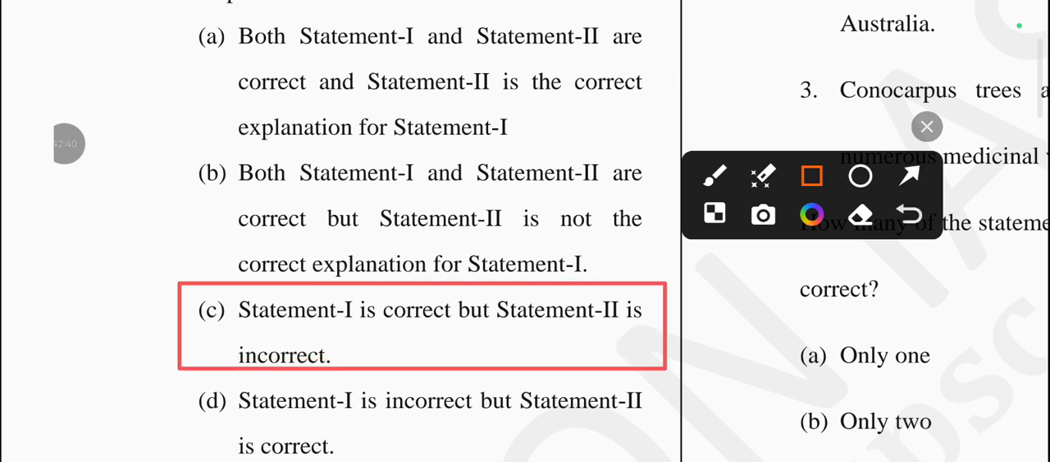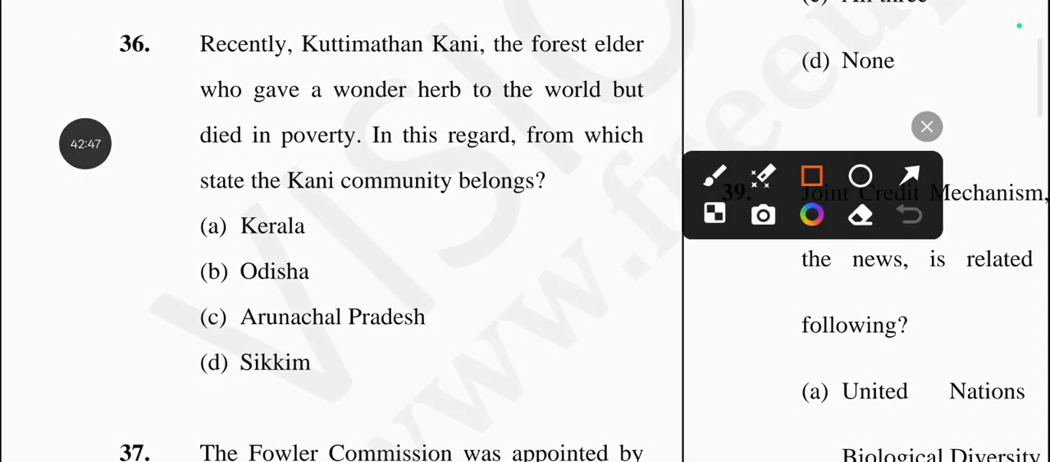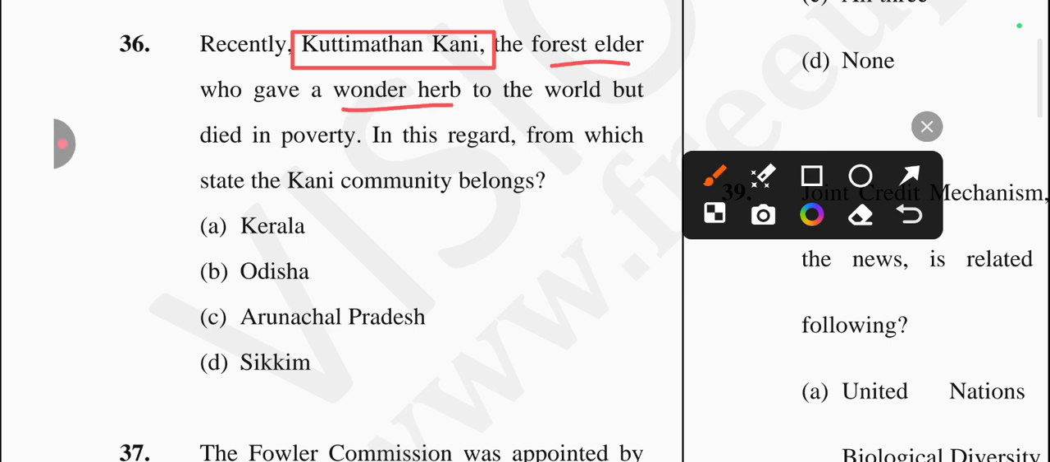Okay, let's come to the next question, which is, recently Kuttimathan Kani, the forest elder who gave the wonder herb to the world but died in poverty.